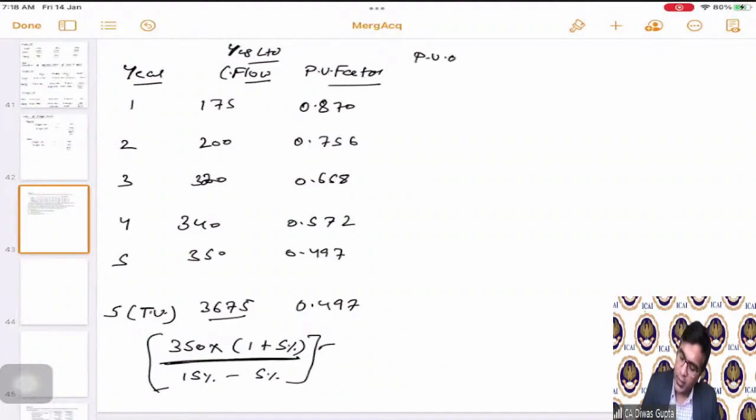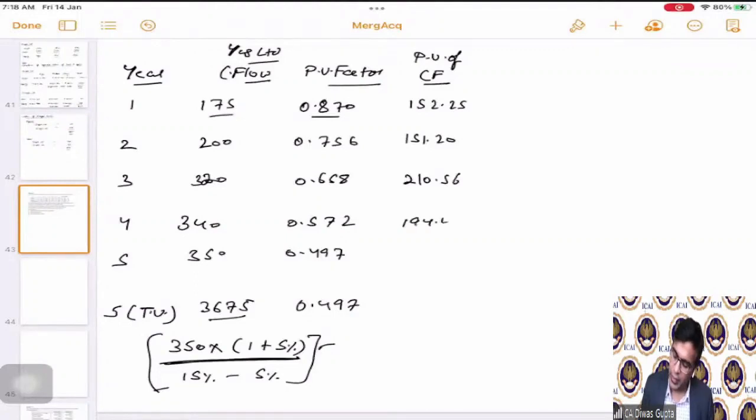Then what is the present value of cash flows? The present value of cash flows is 175 multiplied by 0.870. This becomes 152.25, 151.20, 210.56, 194.48, 173.95, and the last one is 1826.475.